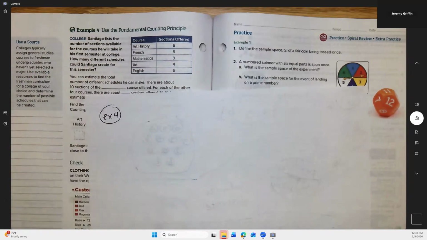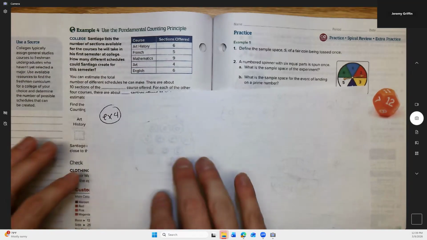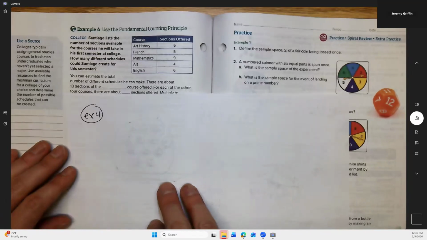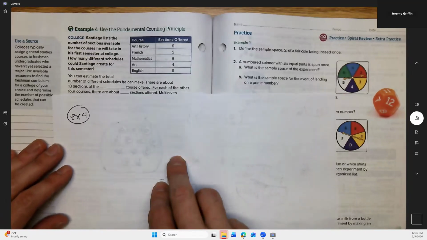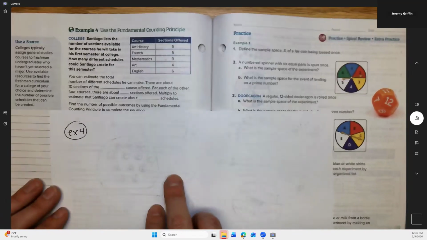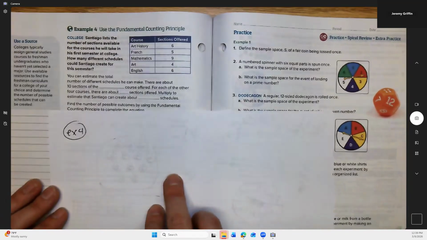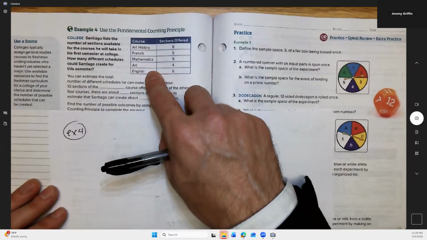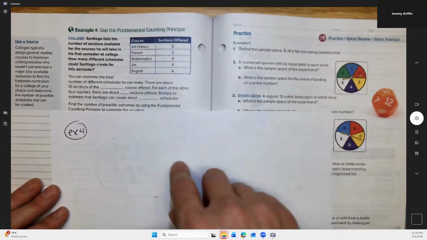How many different schedules? Okay. Now I might simplify the assumptions here, assume that none of these classes are going to overlap or conflict or some kind of thing. Right? How many different schedules? Is there some number of courses that he has to take? Sorry. I think he wants to take all these classes, is what's implied, but maybe they could be in any order. All right, let's see what's up.